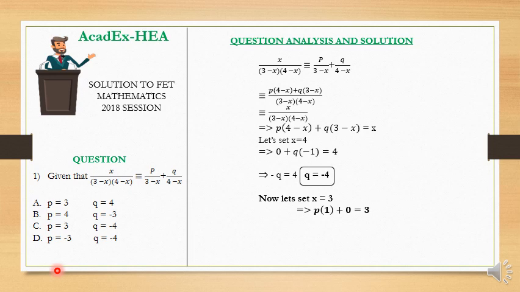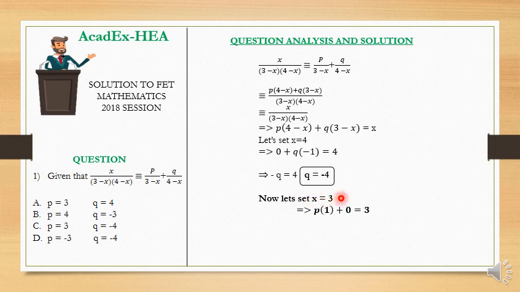Now we already have the value of q. We are also going to continue the solution so as to have the value of p. Now to have the value of p, we can easily have it by setting the value of x equal to 3.